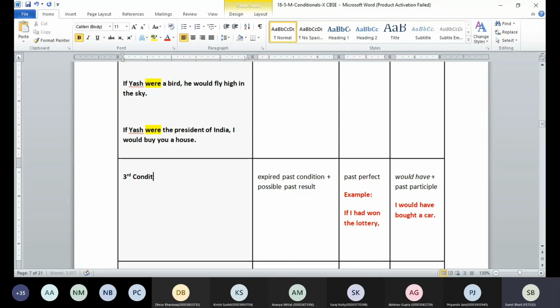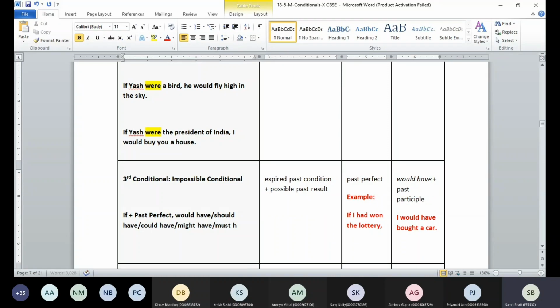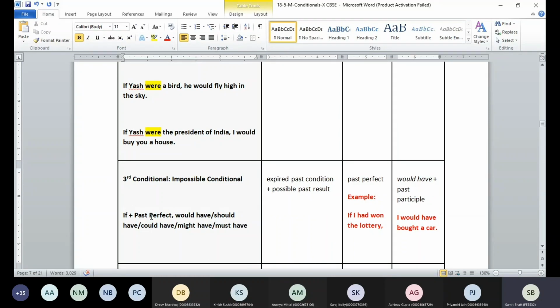Most important, it comes in the exam. First and second can also come, but the third conditional is very important. This is known as the impossible conditional. What do we call it? Impossible conditional. In the impossible conditional, on the if side we use past perfect tense. Which tense do we use? Past perfect. On the other side, we use would have, should have, could have, might have, or must have. These are the words we are supposed to use.